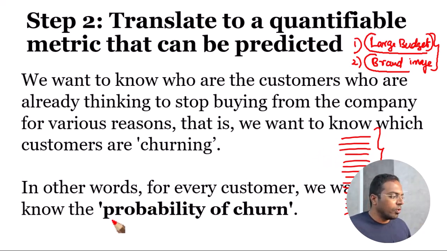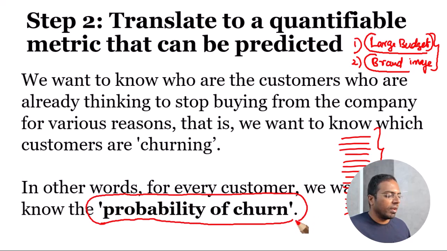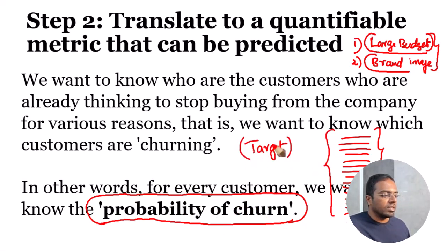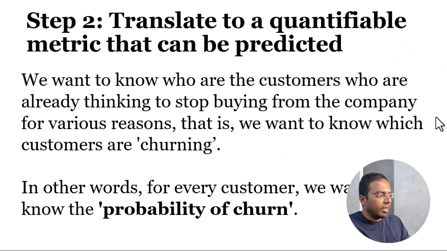So the probability of churn can be the metric that we target, something that can be predicted. If we are able to predict this for every customer, our target size, the people we want to target, will come down. As a result, your budget will come down and brand image also will not get affected. So that can be a strategy.